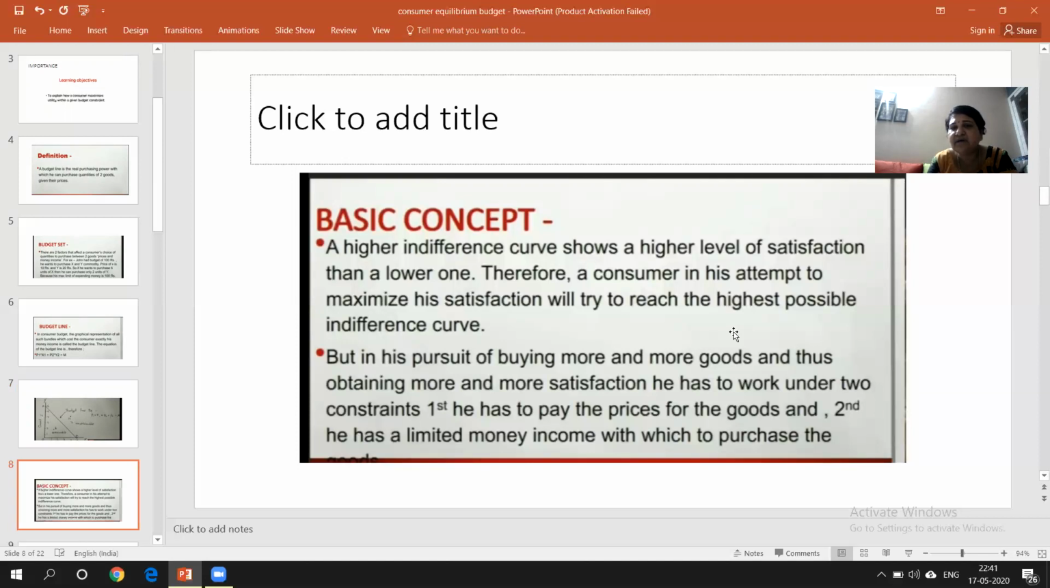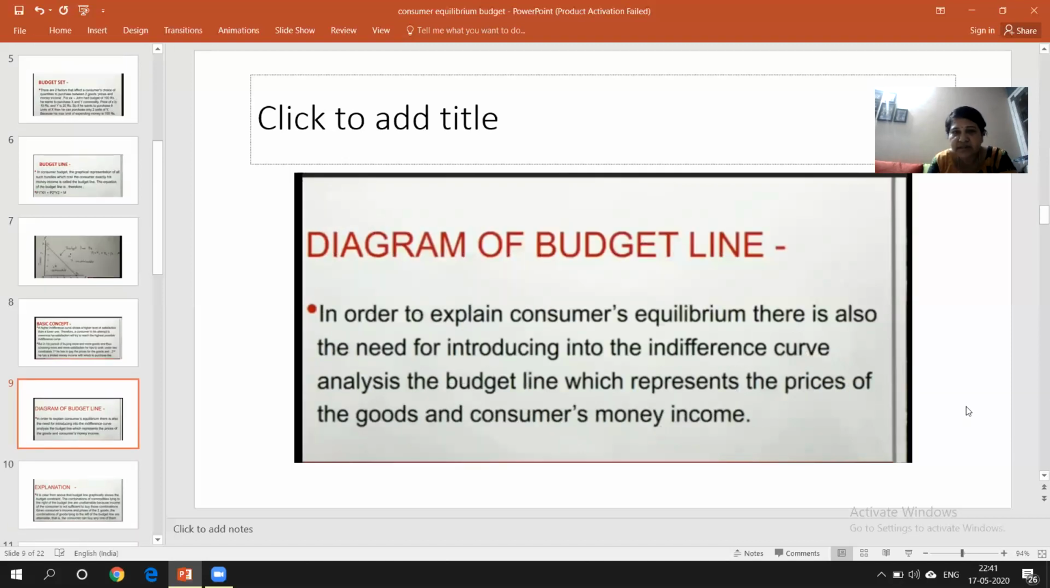A higher indifference curve shows a higher level of satisfaction than a lower level. I think in the last video I've explained this clearly. So how can we now link the indifference curve with the budget line? That's what we have written over here. Just see in the next video. I will show the next slide, a diagram of the budget line, how we are going to prepare it. I've shown you just now how we can prepare the budget line.